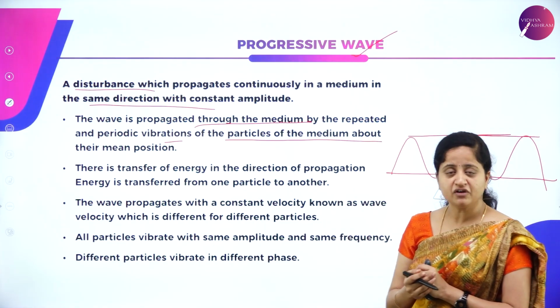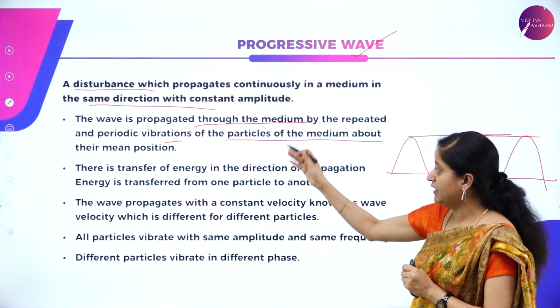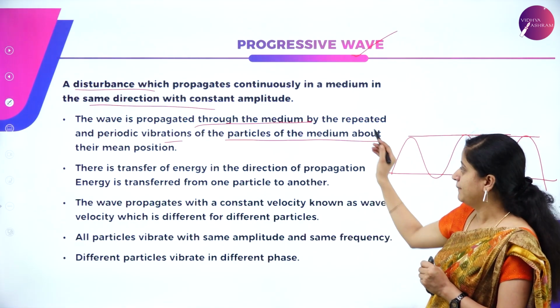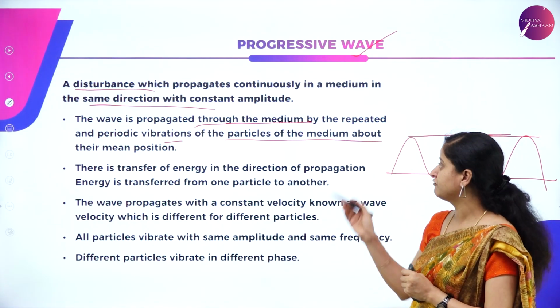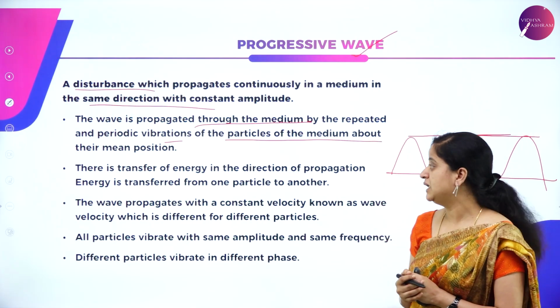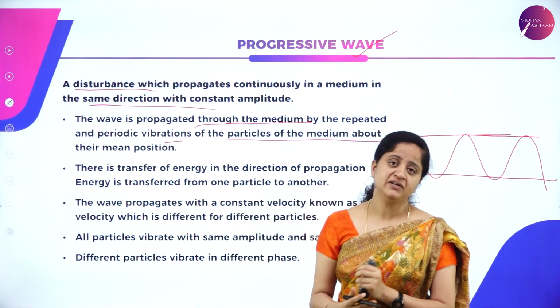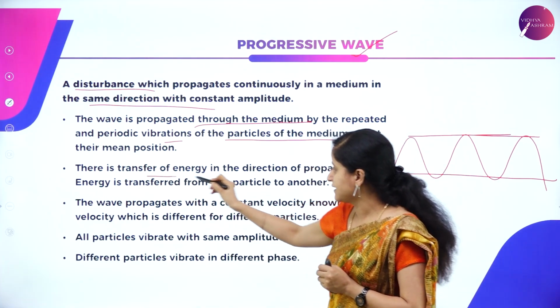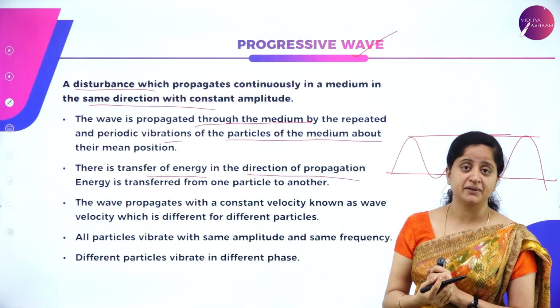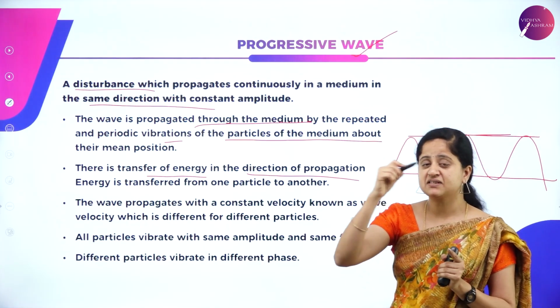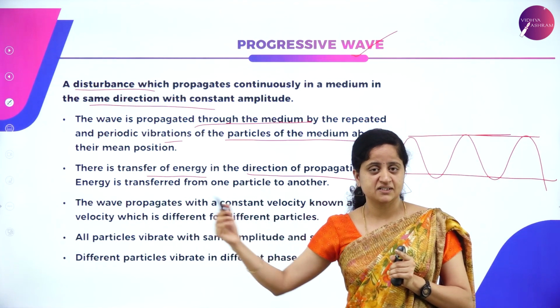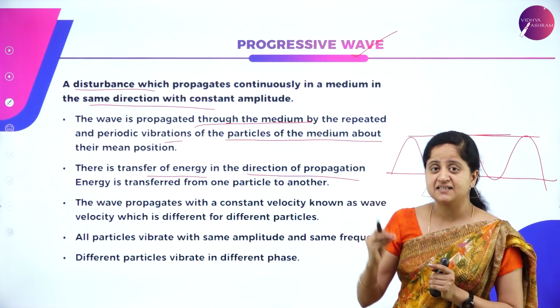Only then is continuous propagation of the wave possible, and there is a transfer of energy in the direction of propagation. Since the wave is traveling in the same direction with constant amplitude, it carries energy.